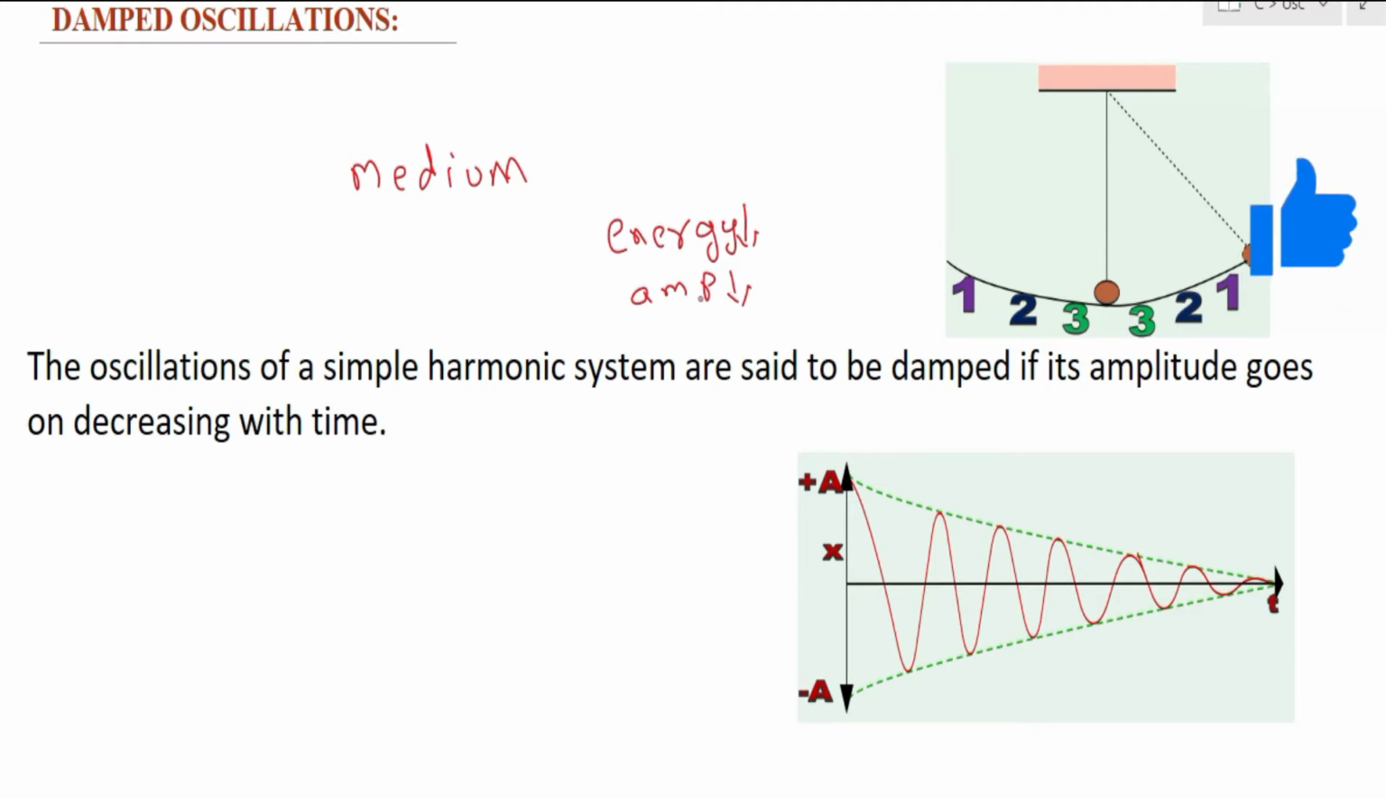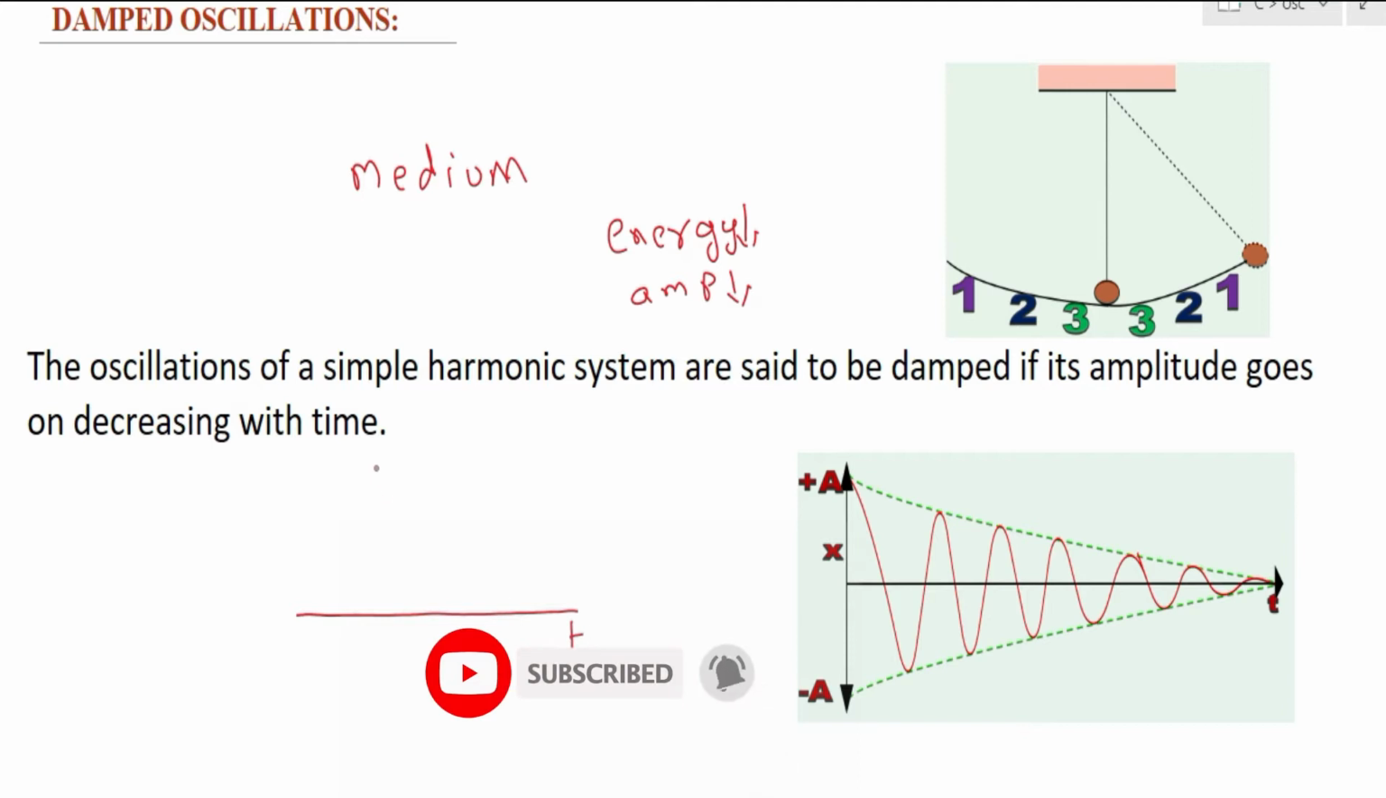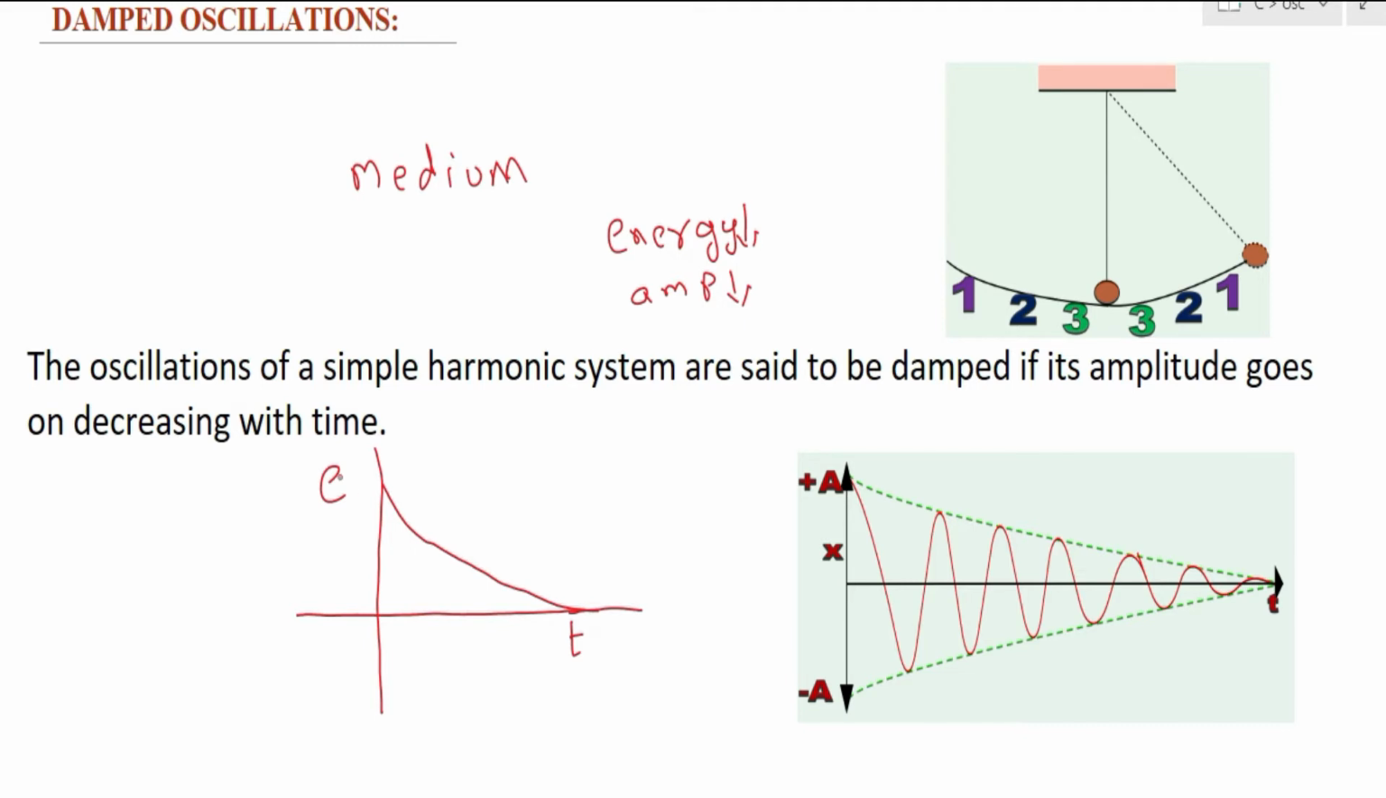Now let us see how the energy decreases with respect to time. If I take the x-axis as my time axis t, and the y-axis as my energy axis, this energy will decrease exponentially like this. So this is how energy decreases with respect to time. Similarly, let us see how amplitude decreases with time. If this is my amplitude, as time goes on, this amplitude will decrease like this.